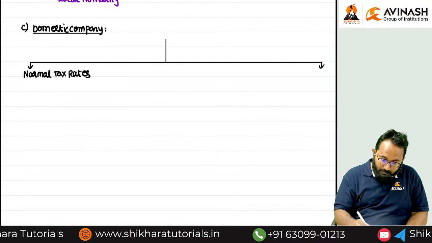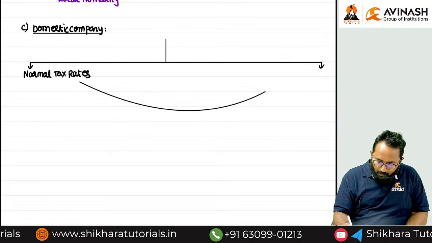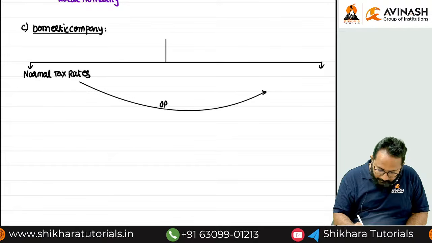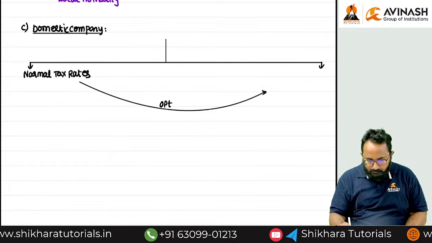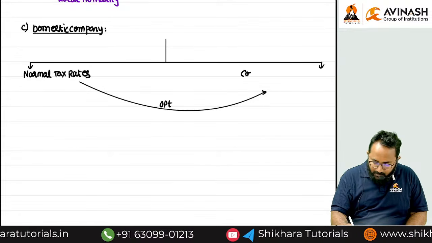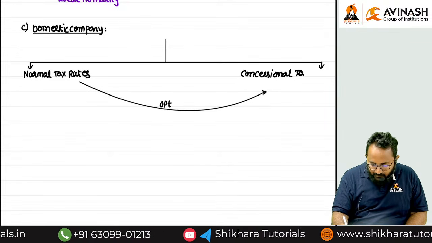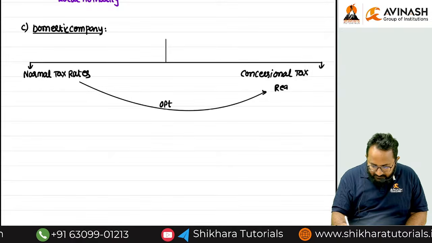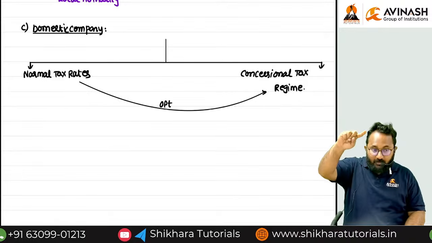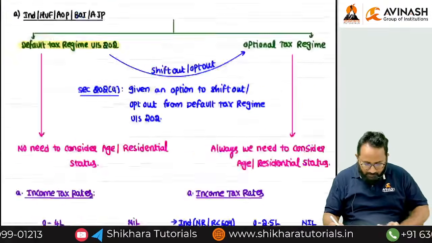But I don't want to follow this normal, sir. I want to opt, or select, the concessional tax regime. What is the tax regime? Concessional tax regime. That means default, optional for individual, HUF, AOP, BOI, AJP. What are the regimes we are calling here?